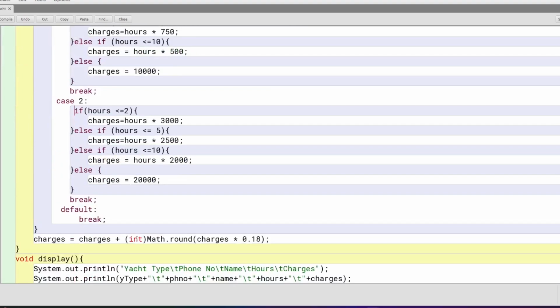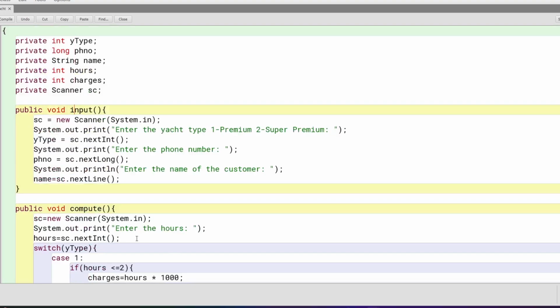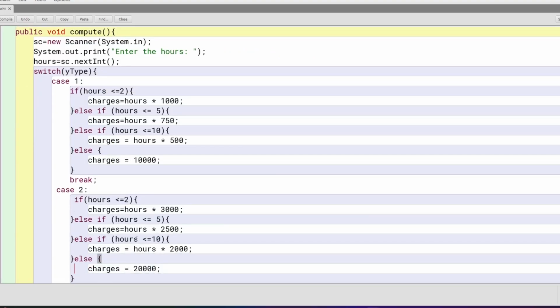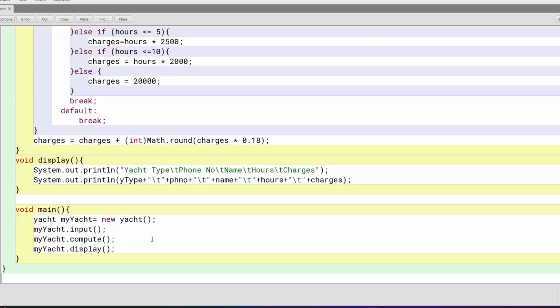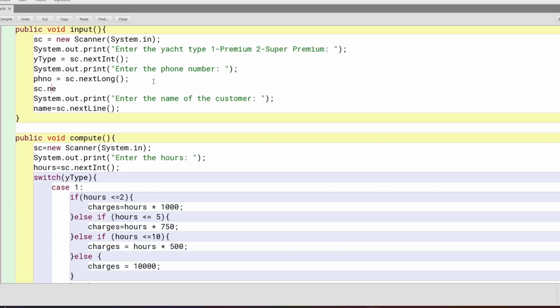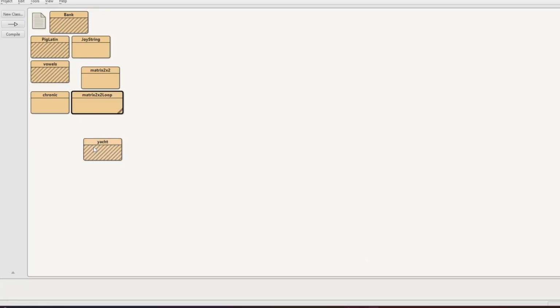So wait, where am I checking? Oh yeah, scanner I have made private, right? So okay. Yeah, so let's run. This is not nextInt. This is what I have read somewhere. It may not matter for the exam, but it matters for this kind of thing, because what happens is once you press enter, that's how the next line is read. Maybe that's the problem. Let's check this. Compile.